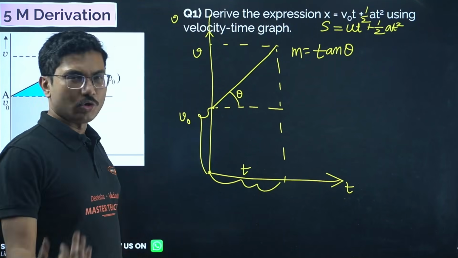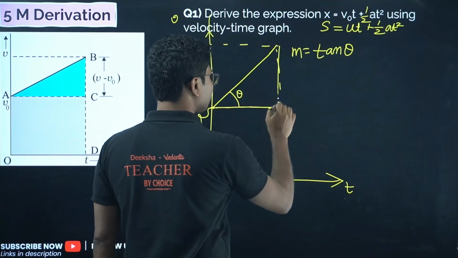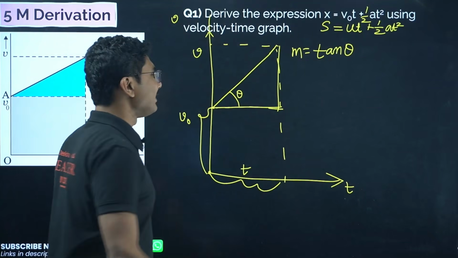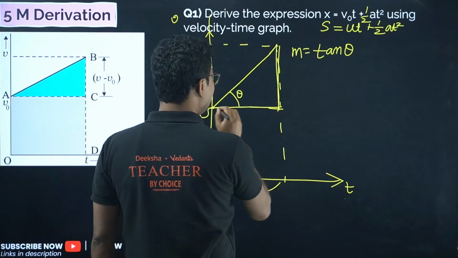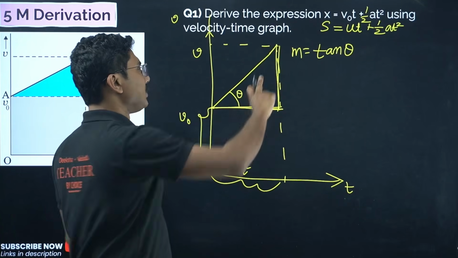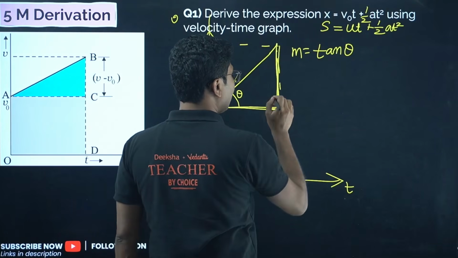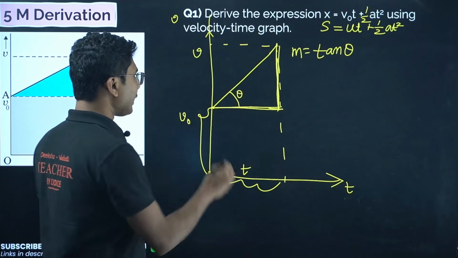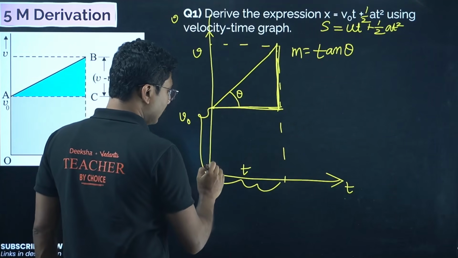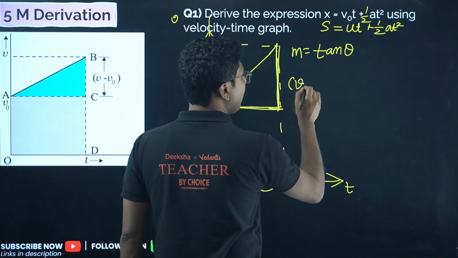Now what is the slope? If you take this triangle, this is a right angle triangle, so tan theta is basically perpendicular by base. What is the height of the perpendicular? This much height is v0, this much height is v, so this much height must be v minus v0.